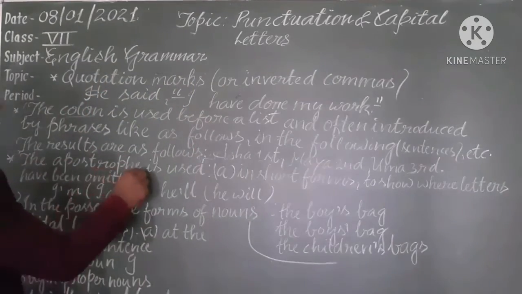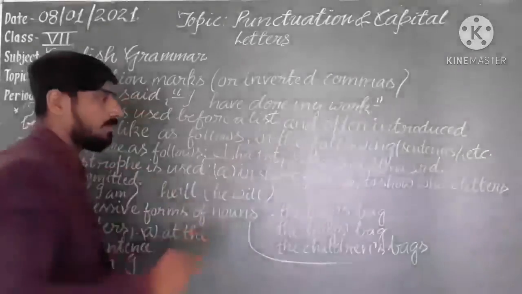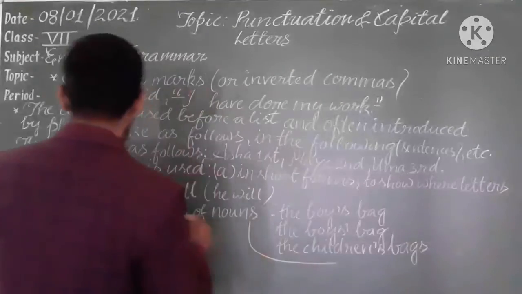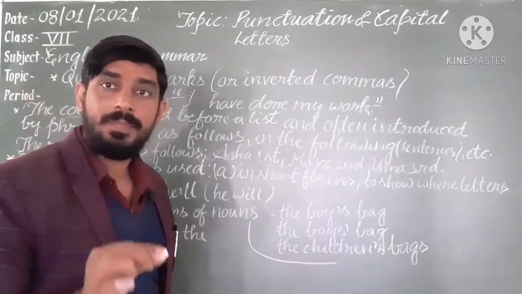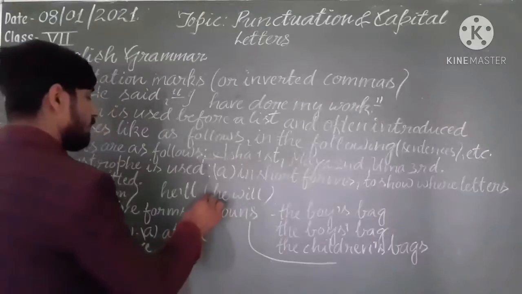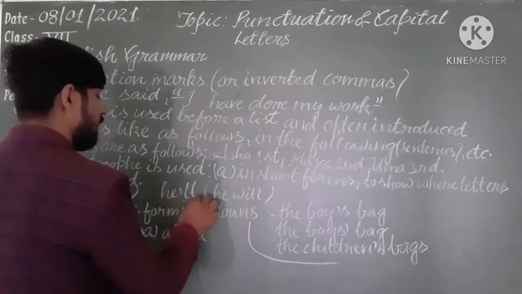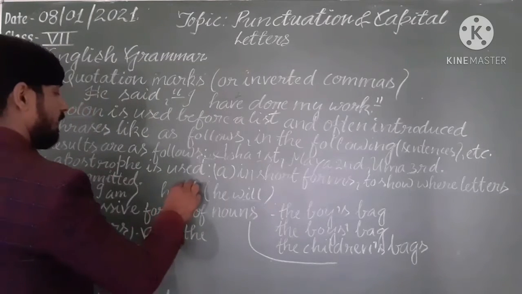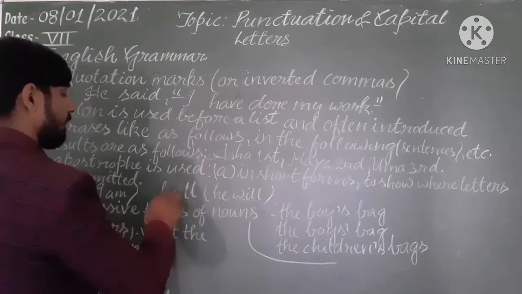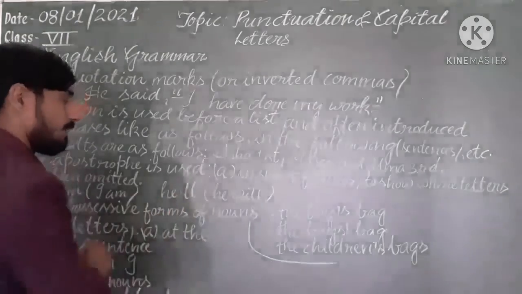The apostrophe is used in short forms to show where letters have been omitted. In short forms where letters have been omitted you can use it. So here you are getting he'll, the short form for he will. We are using an apostrophe and double L. Understand?